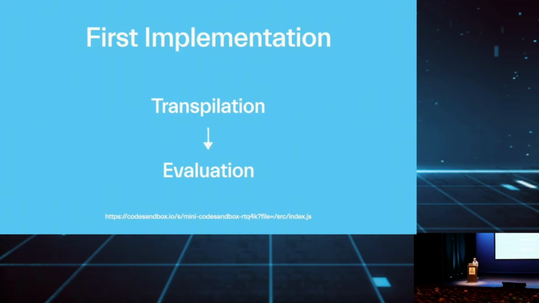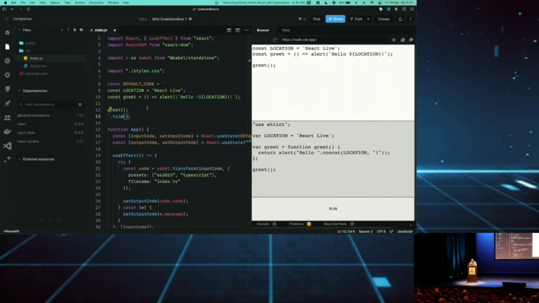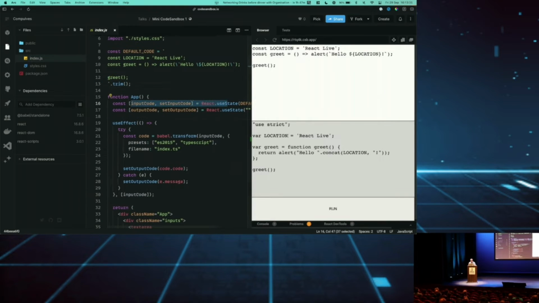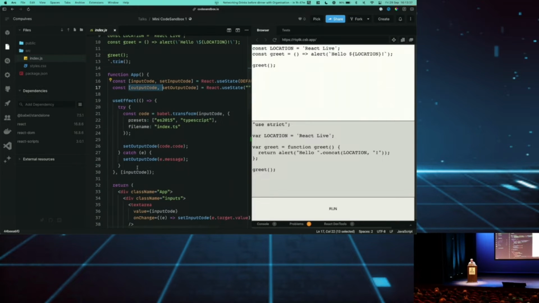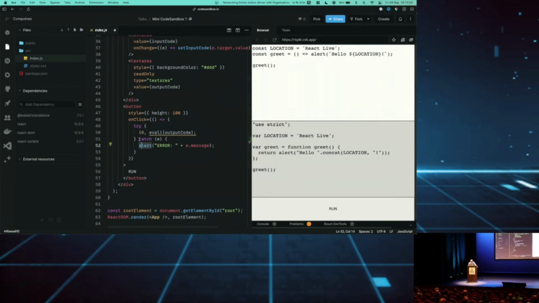So I built a mini CodeSandbox in CodeSandbox, which you can find here. It's written in React, and this is the code to make it work. You have this input where you write your code, and that's this one. And then you have this output where the code is put in, and that's this one. Whenever the input code changes, we call it useEffect, and we use Babel, which is a transpiler, to transform the code to browser readable code, essentially. And then when you click on run, that's what we do here, we will run eval.